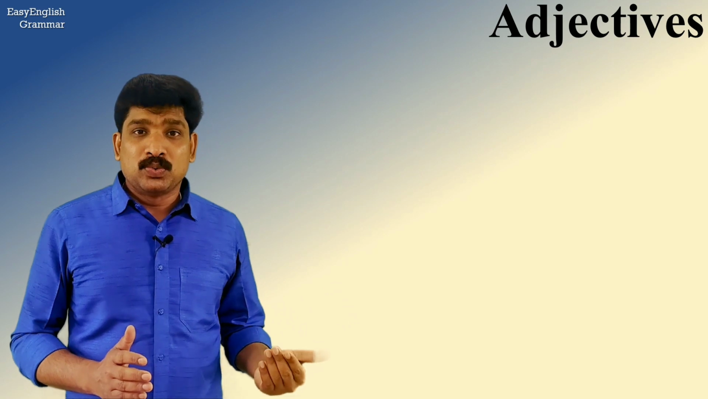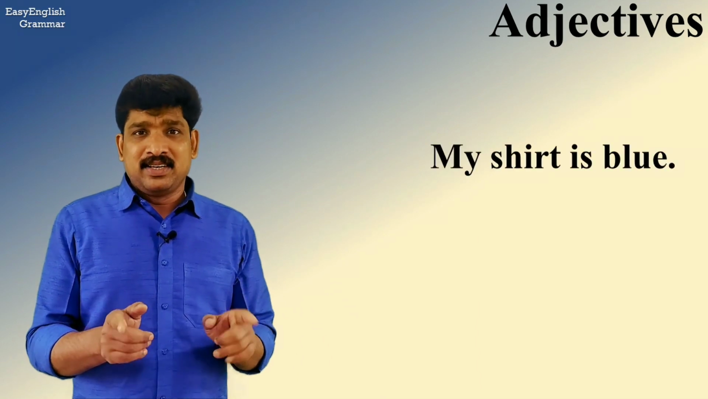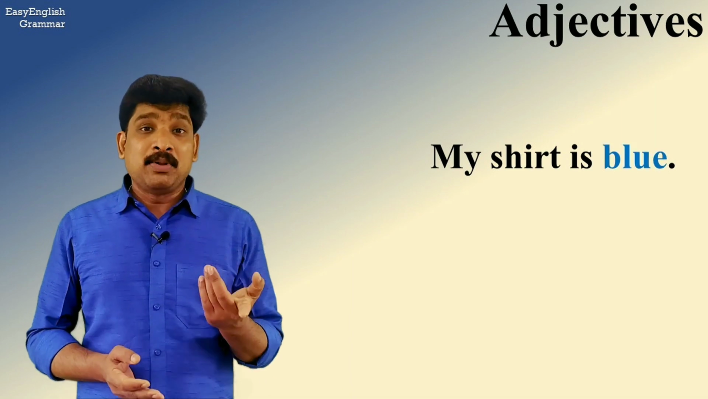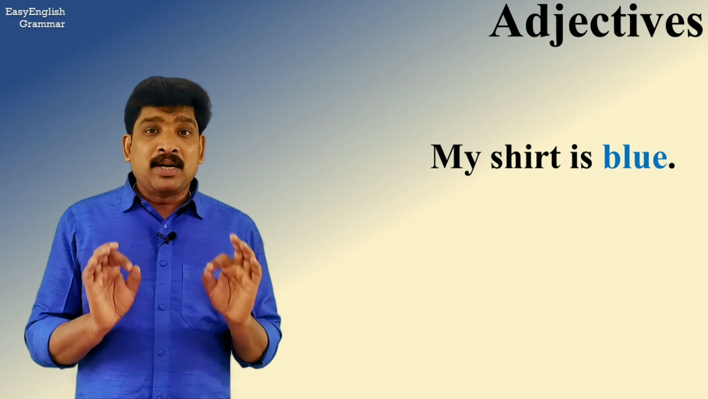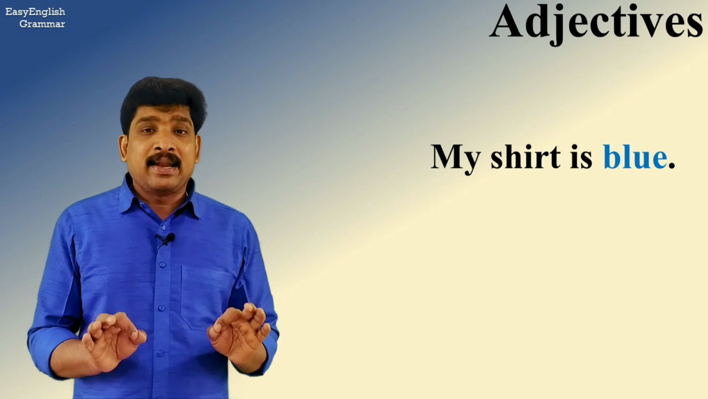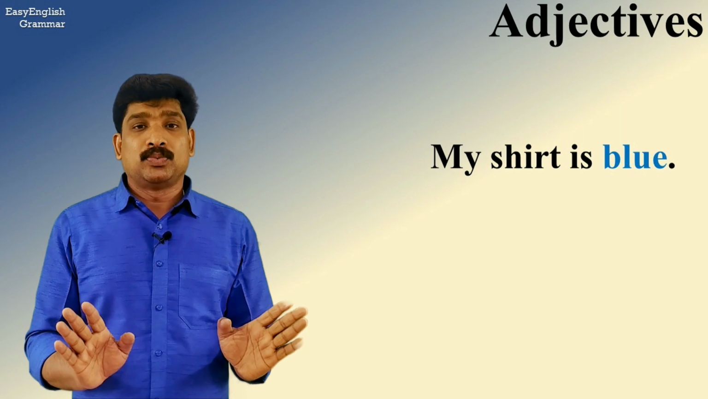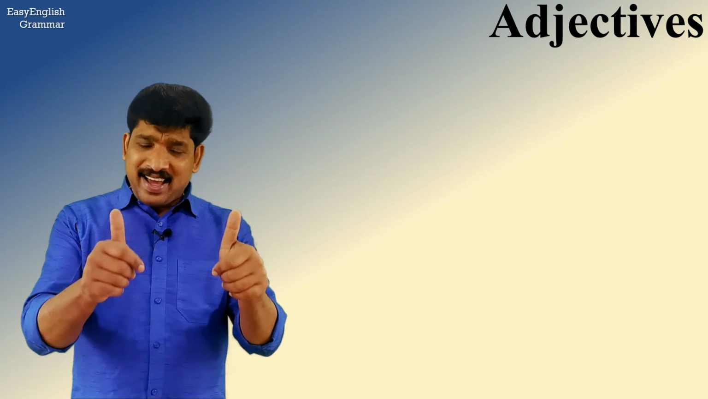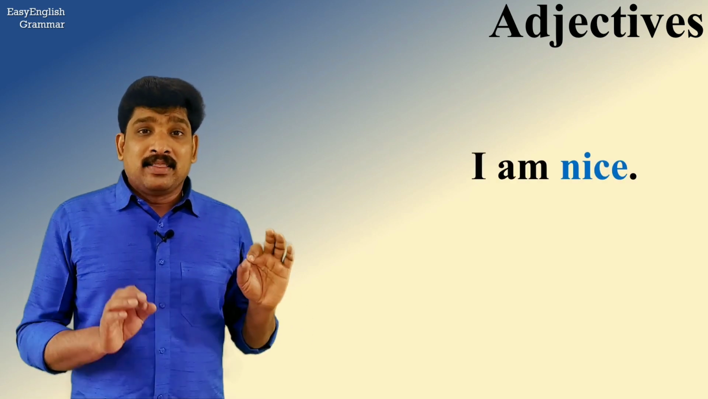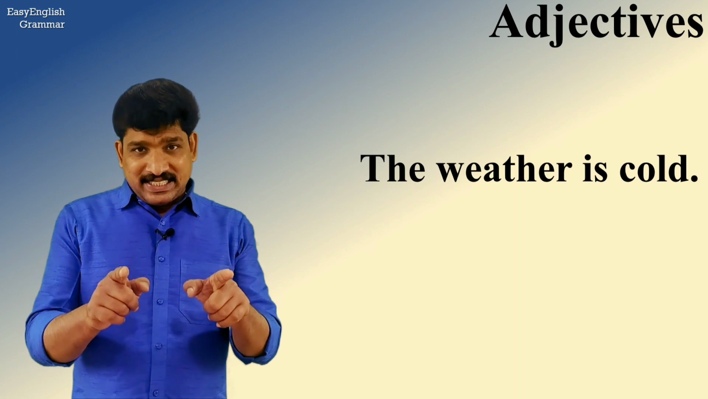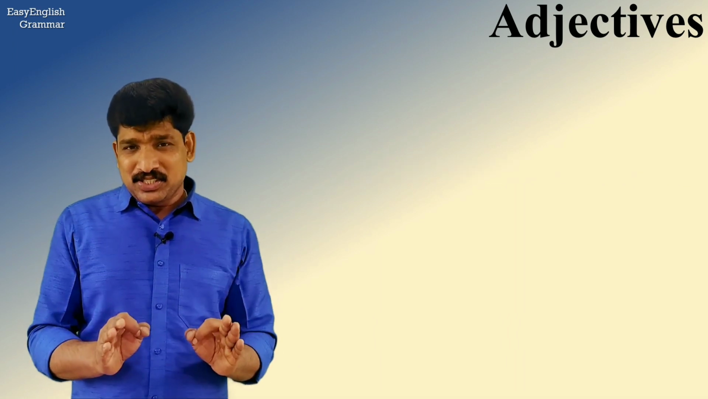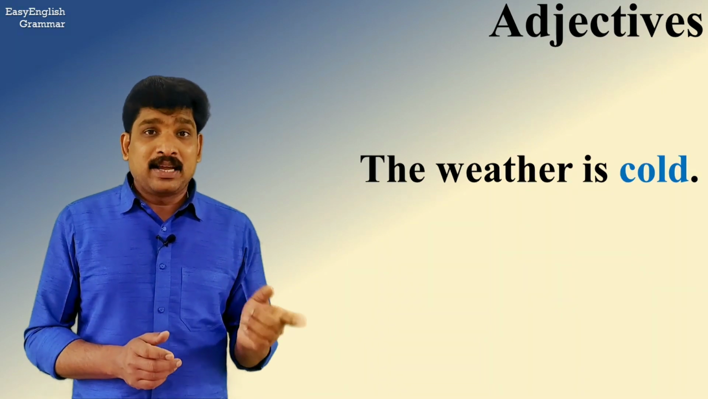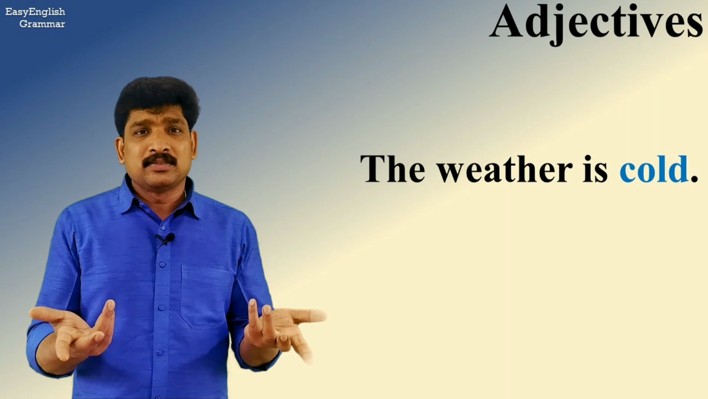My shirt is blue. Now, that's a different sentence. Can you spot the adjective? The adjective is blue. What is blue? My shirt is blue. My shirt is the subject of the sentence and the adjective is blue. I am nice. Again, can you spot the adjective? It is nice. Okay, and finally, the weather is cold. What is the adjective in this sentence? The adjective is cold. What is cold? The weather. The weather is the subject and the adjective is cold.